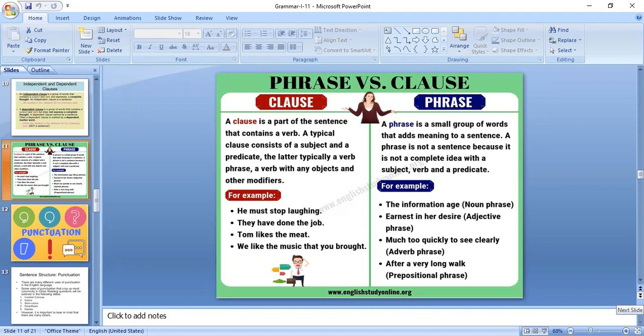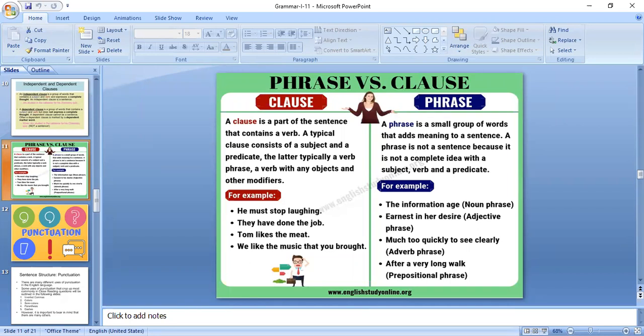For example, if you see here, the information age. These three words are a group of words. By combining these three words, can we make any meaning? Are we able to understand what this is?